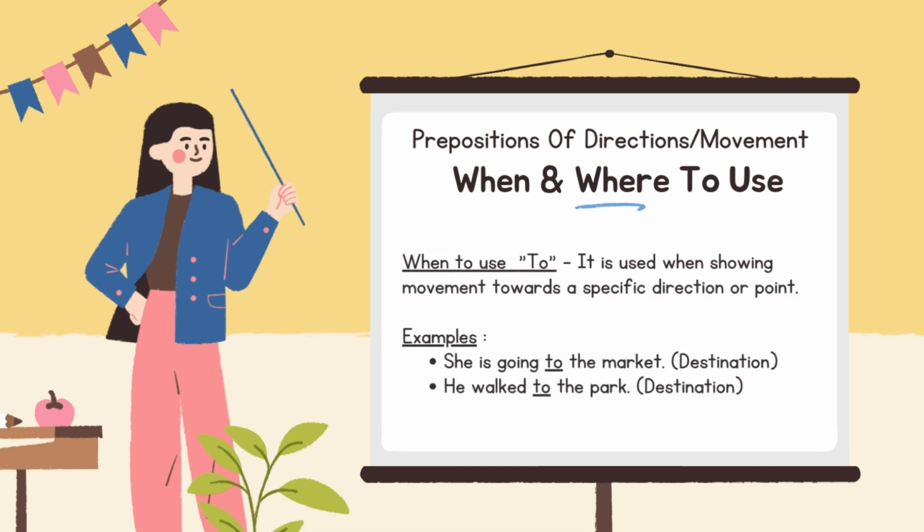When and where to use to. It is used when showing movement towards a specific direction or point. Example: she is going to the market. Destination. He walked to the park. Destination.